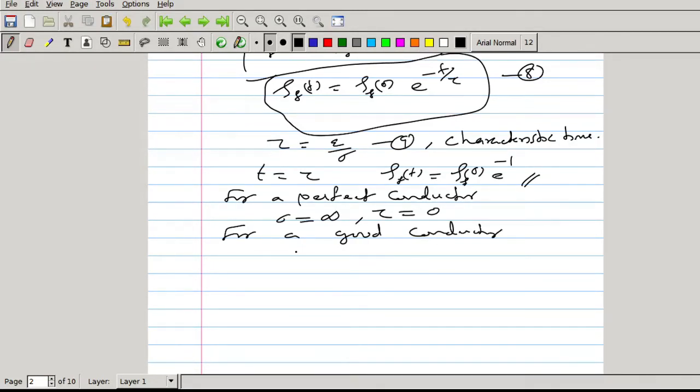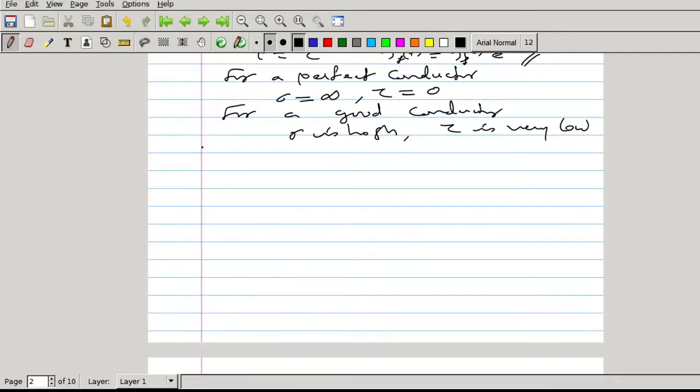For a good conductor, sigma is high. If sigma is high, then tau is very low. If tau is low, within a short span of time, the charge given to the conductor dissipates to its surface. That means the volume charge density becomes zero within a short span of time.